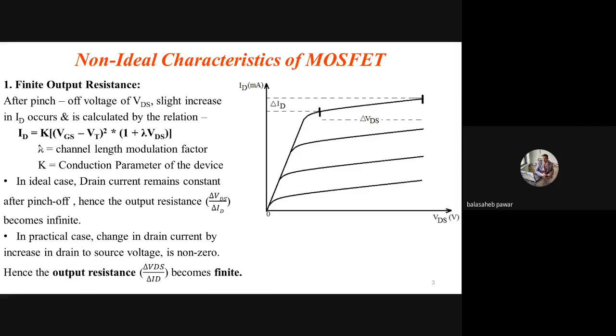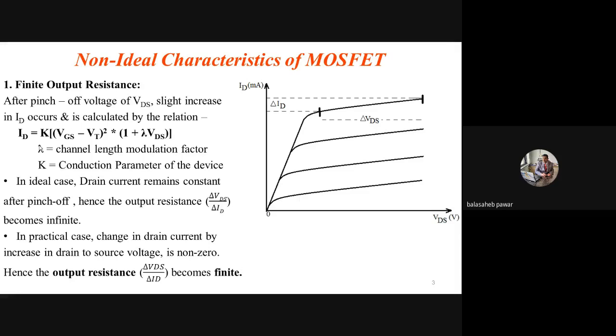If that line is perfectly horizontal, or parallel to the x-axis, then delta ID will be 0, and the resistance, which is nothing but delta VDS by delta ID, will become infinite. So yesterday I also highlighted it will look like a controversy, because if the resistance or impedance of the device is infinite, the current flowing through it will be 0. But as per our previous discussion as well as the things shown over here, you will observe